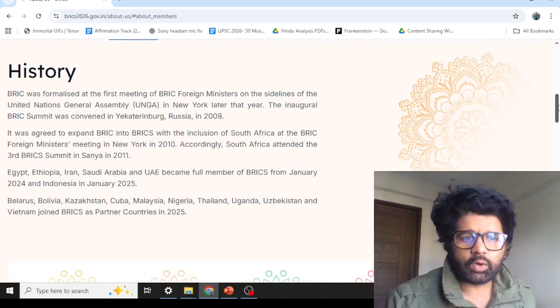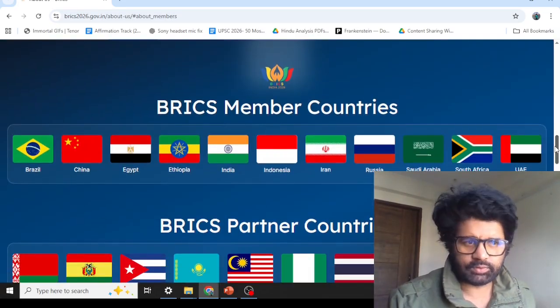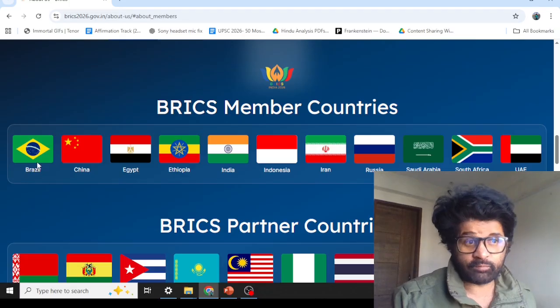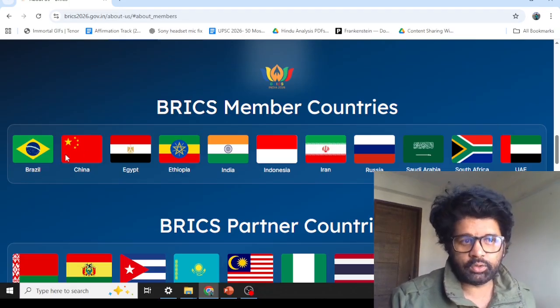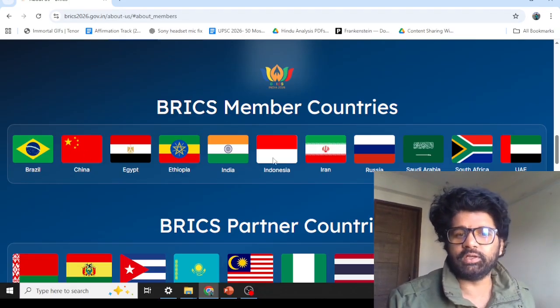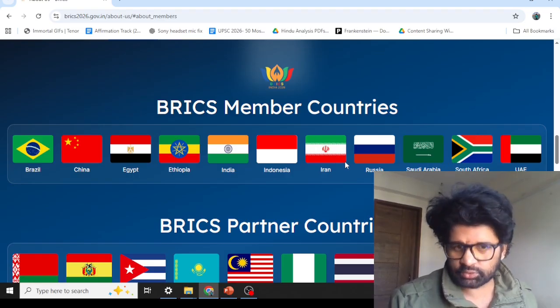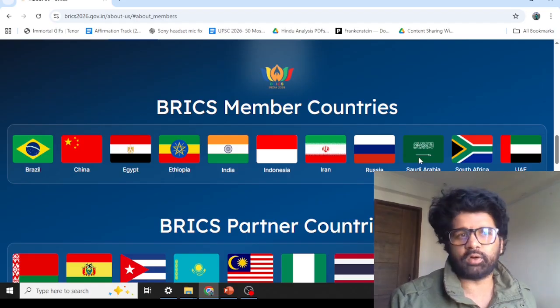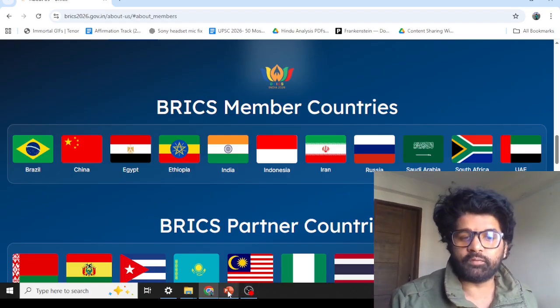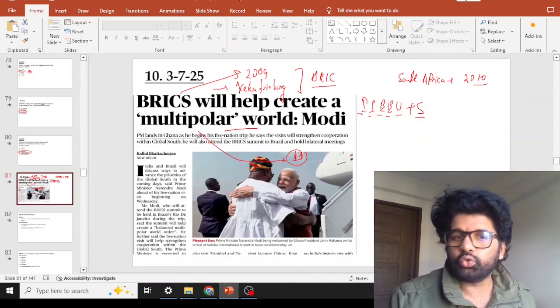So again, what I was saying, see the total member countries. You count it because you have to do CSAT also. So 1, 2, 3, 4, 5, 6, 7, 8, 9, 10, 11. IIEU plus S. Indonesia is also part of it. Saudi Arabia is also part of it. So whenever you have doubts, always go to the official website and become a good boy and a good girl.